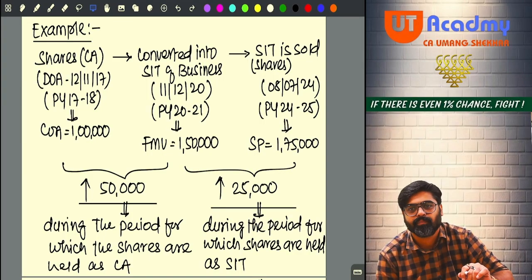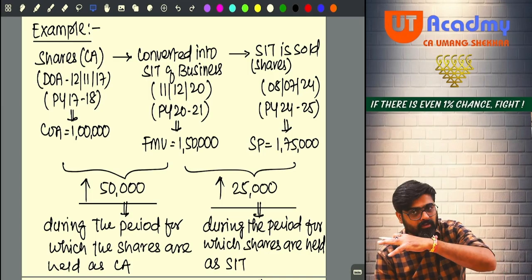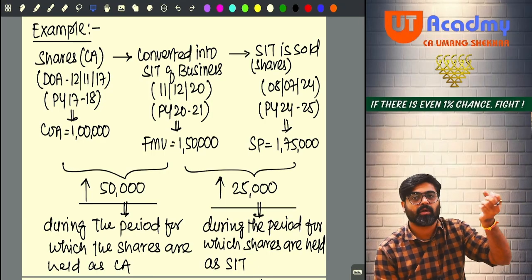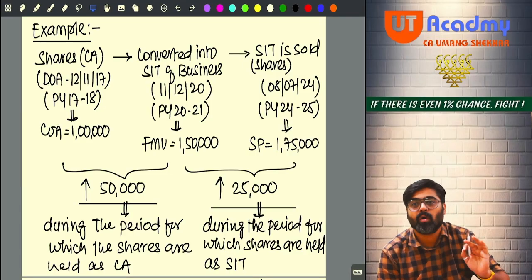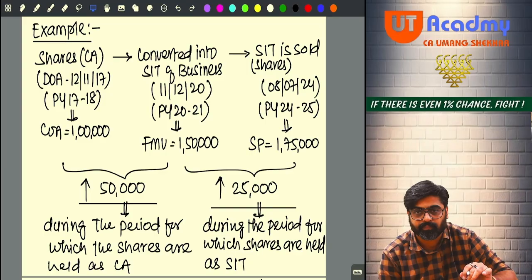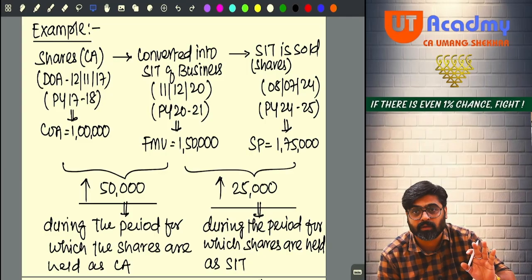Getting my point? So you took these assets out of your investment and you took it in your business as your stock in trade. Now, the date on which these shares become your stock in trade, now they stop being your capital asset. Now they are no more your capital asset.